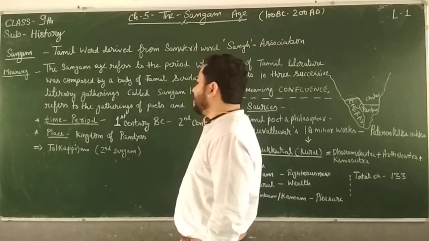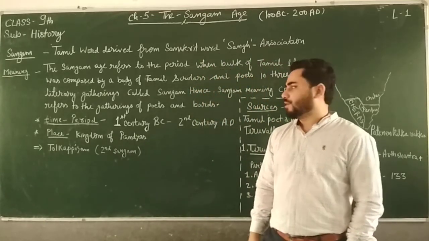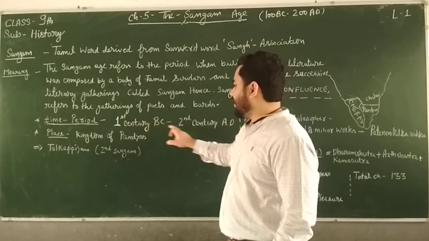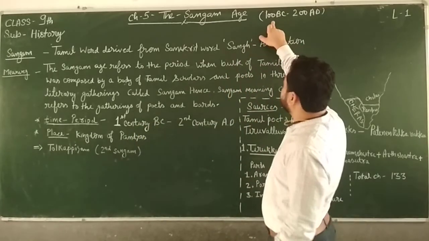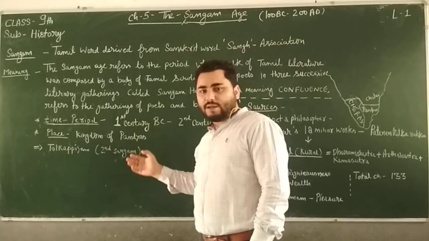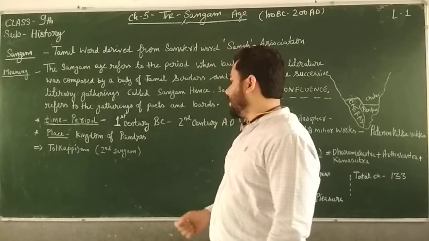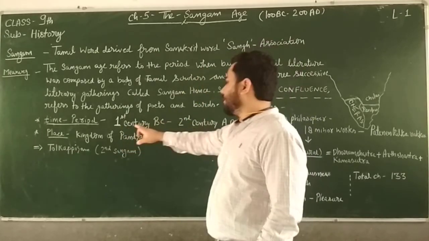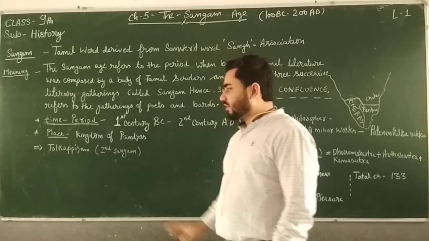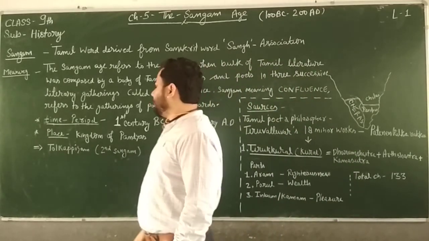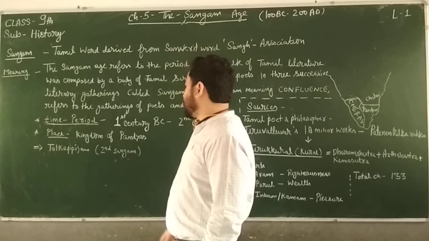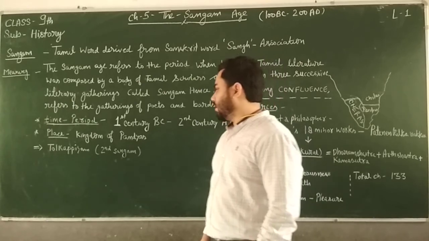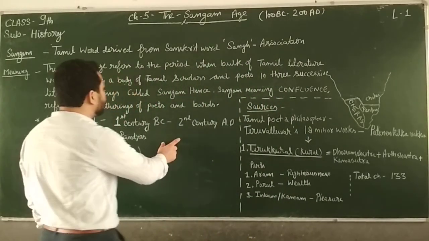Then you should remember the time period when it took place. It took place from the first century BC to the second century AD. Here I have written century, and here I have written 100; you know that in one century there are 100 years, so either we can write first century BC or 100 BC. And where did it take place? It took place in the kingdom of Pandyas. Now we know that the Sangam literature